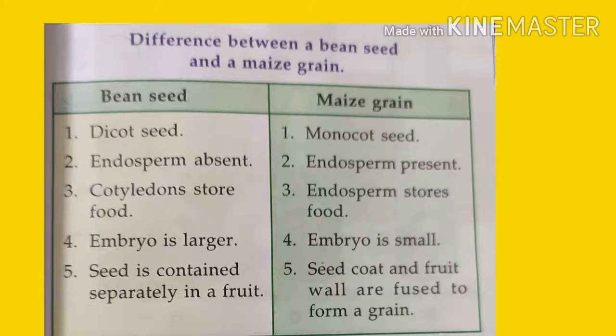And the fifth difference, in bean seed, the seed is contained separately in a fruit, whereas in maize grain, seed coat and fruit wall are fused to form a grain. So now the next topic I'll discuss in the next video.